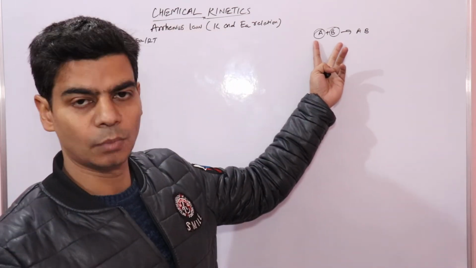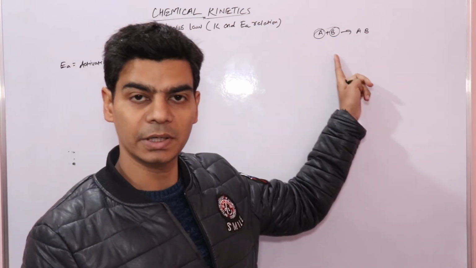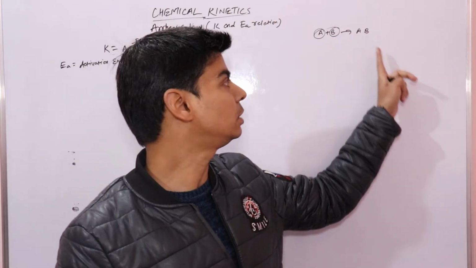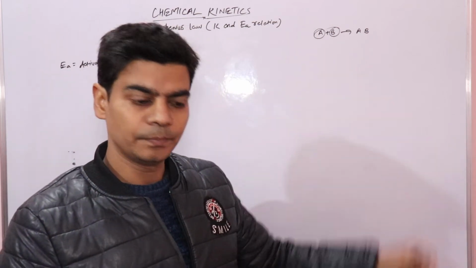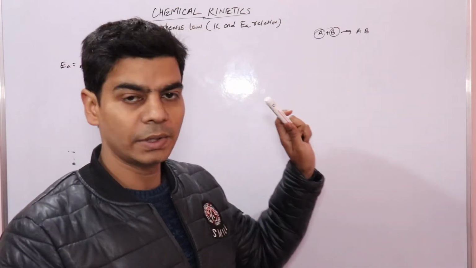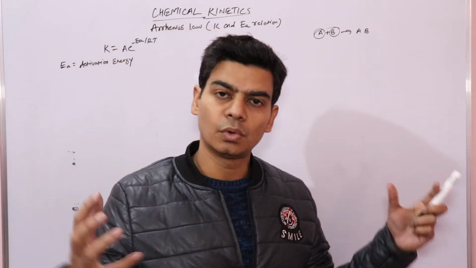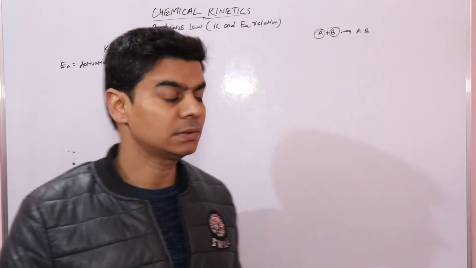Only when these molecules possess threshold energy will they undergo effective collision to give product AB. All those collisions between molecules that do not possess threshold energy will simply collide and rebound. No product would be formed in those cases.